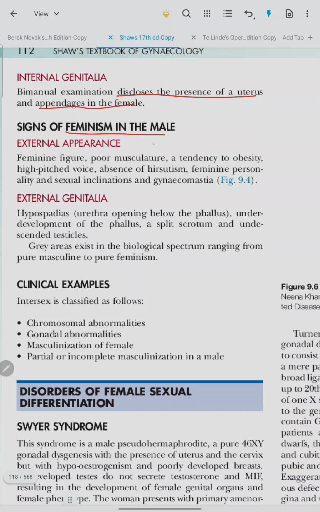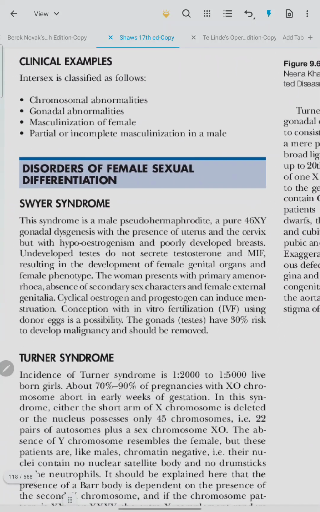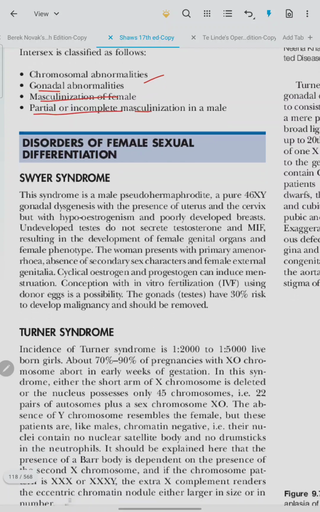Signs of feminism in the male. External appearance: a feminine figure, poor musculature, a tendency to obesity, high-pitched voice, absence of hirsutism, feminine personality, sexual inclination, and gynecomastia. External genitalia: hypospadias, urethra opening below the phallus, underdevelopment of the phallus, a split scrotum, and undescended testis are all signs of feminism in the male. Clinical examples: intersex is classified as chromosomal abnormalities, gonadal abnormalities, masculinization of the female, and partial or incomplete masculinization in the male.